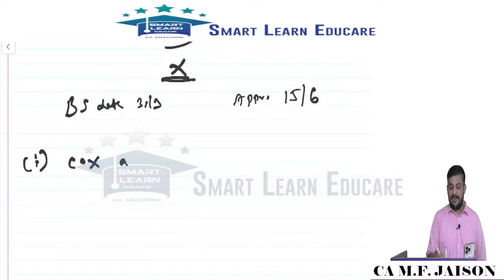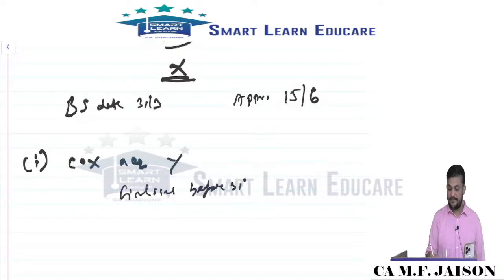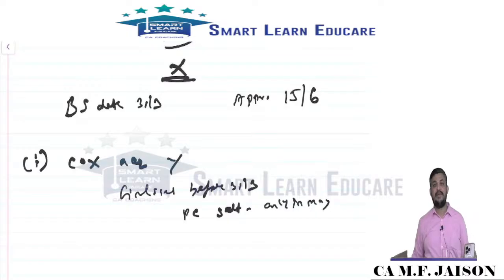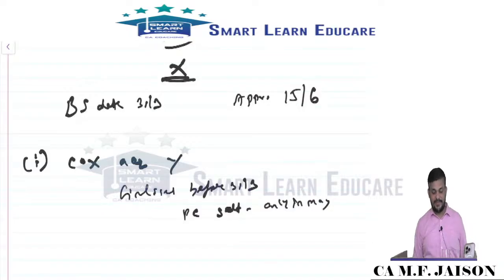Company X is acquiring company Y, and all arrangements are finalized, my dear friends, before 31st March. But the purchase consideration is settled only in May. Purchase consideration settlement is in May. So, is it an adjusting or non-adjusting event? Everything has been finalized before 31st March, but payment of consideration is happening in May. So, is it adjusting or non-adjusting?